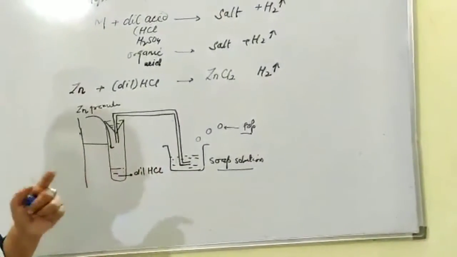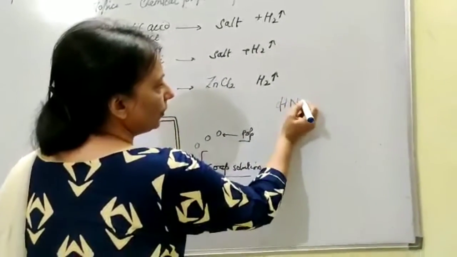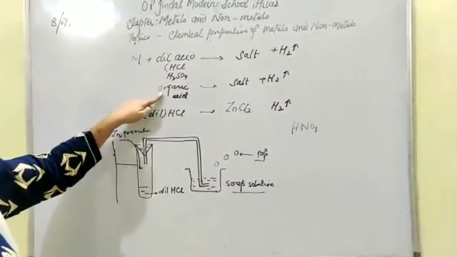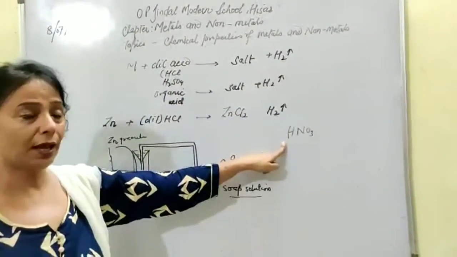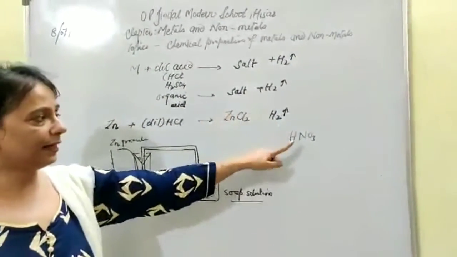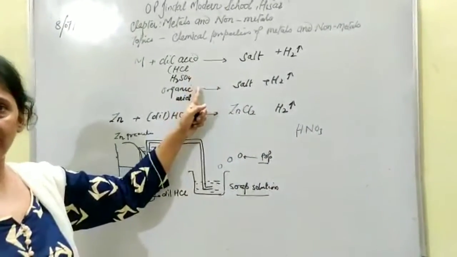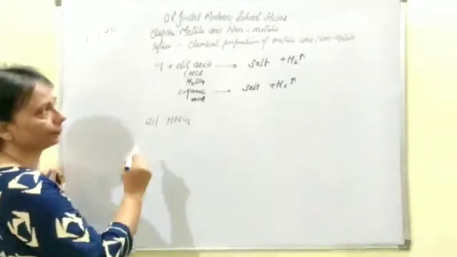Now let's move further to the another mineral acid, that is HNO3. Whenever I have taken any acid, I have taken HCl and H2SO4 in case of mineral acid, but I am not considering dilute HNO3. Now what is the reason that it is not taken into consideration when we are talking about these two acids? So let's go for the explanation for this one too.